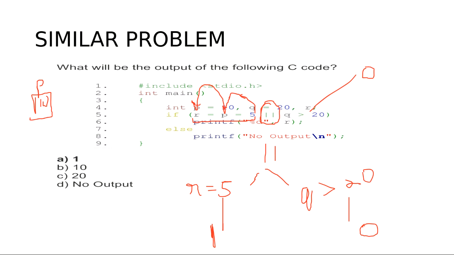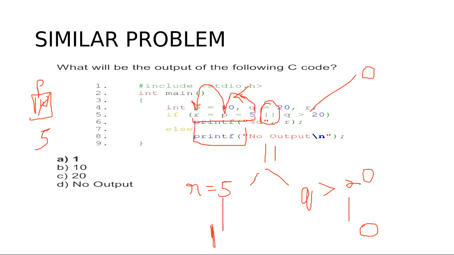So instead of 10, we have the value 5, because one memory can store only one data. If we provide another data, the previous data will be deleted and the new data will come. So P gets the value 5.